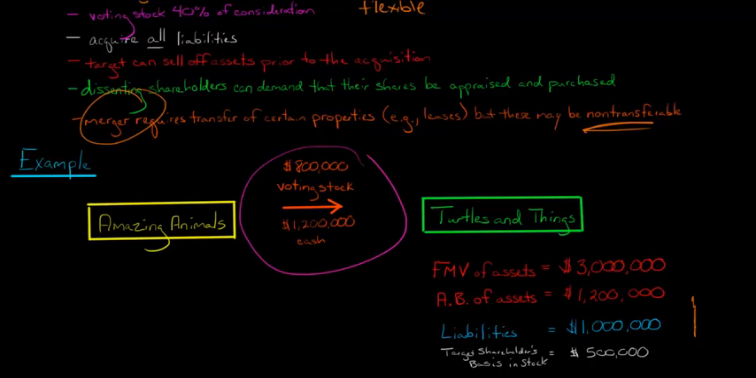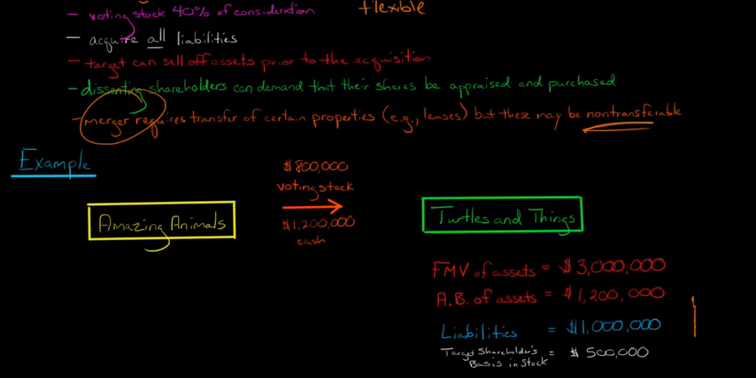Total consideration is $2 million. Voting stock is $800,000. So we've met that requirement. Now, first of all, if you're wondering why we are even paying $2 million, if we look at Turtles and Things, they have assets with a fair market value of $3 million, and then they have liabilities of $1 million. So that really would say that the fair market value of this firm is $2 million.